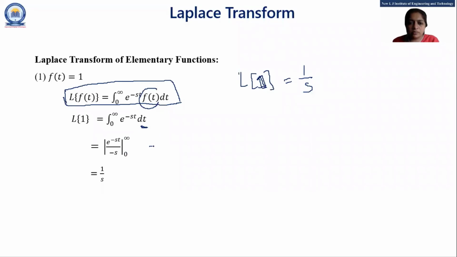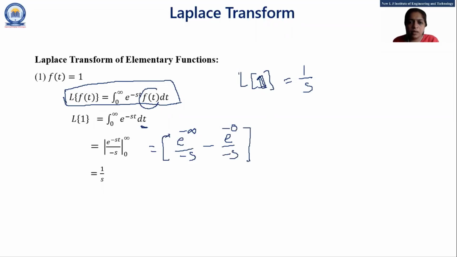If I substitute my upper limit first, I have to substitute it in the place of t because we have done our integration with respect to t. So e raised to minus s into infinity, that is e raised to minus infinity upon minus s, minus e raised to minus s into 0 upon minus s.